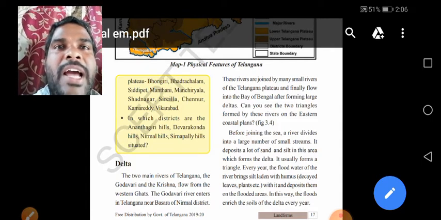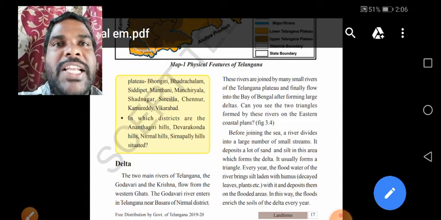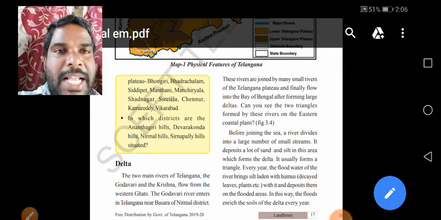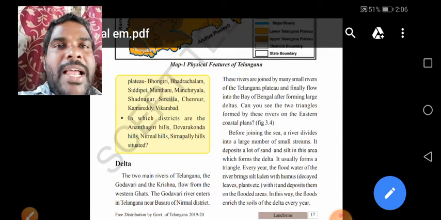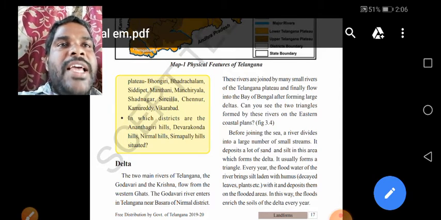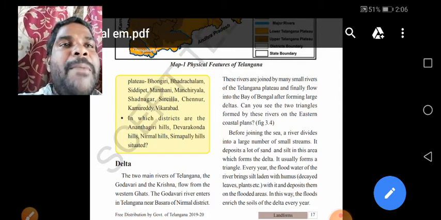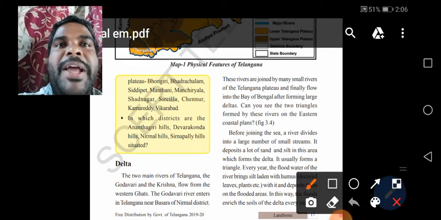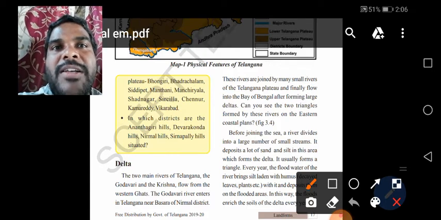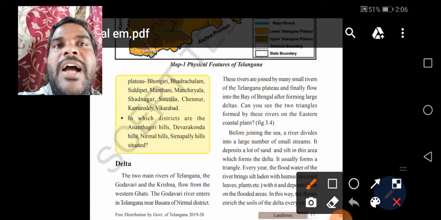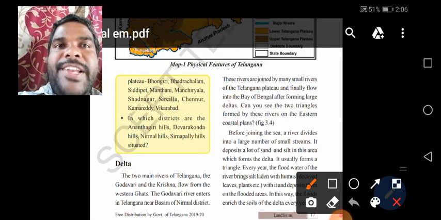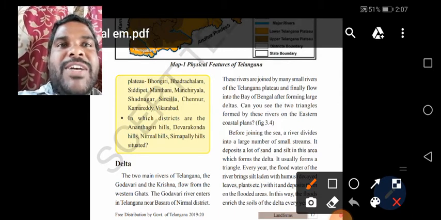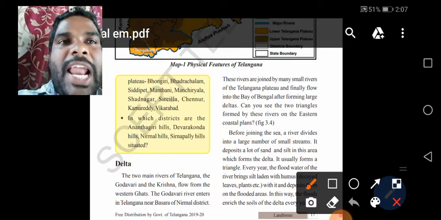In Telangana region, the Godavari river is entering Telangana near Basara in Nirmal district. Understand children? These rivers are joined by many small rivers in the Telangana plateau regions. What are the small rivers? Like Pranahita, Dindi. These small rivers join the big rivers like tributaries. These are called tributaries.